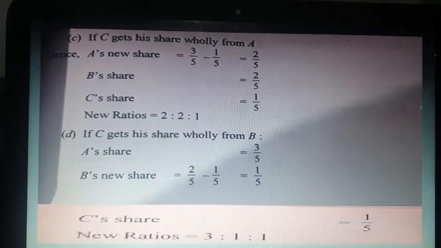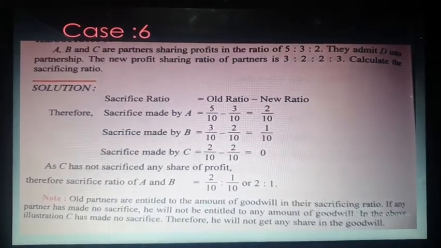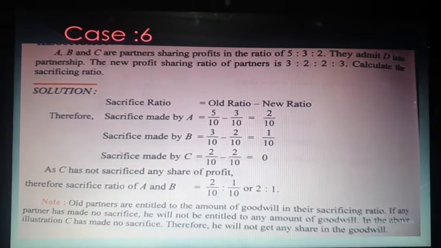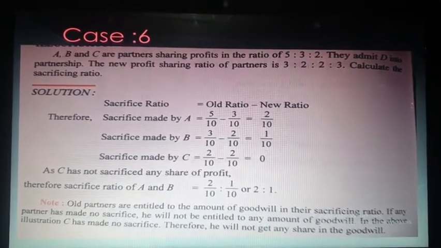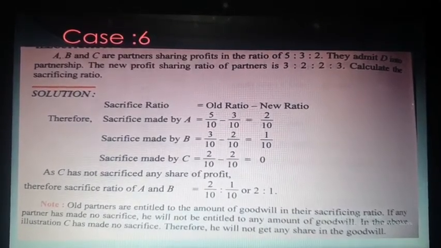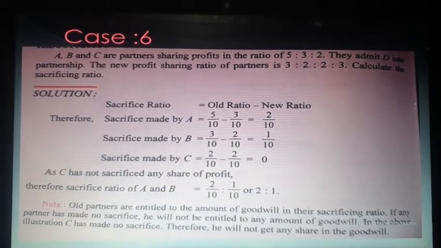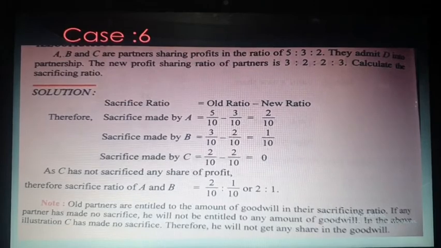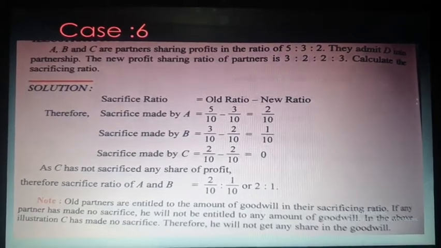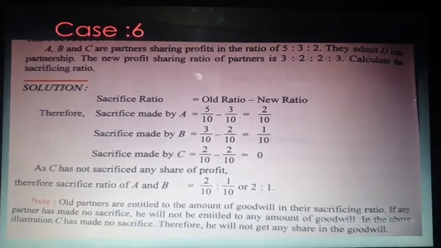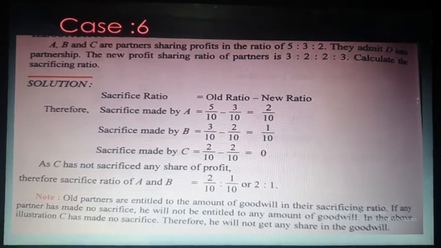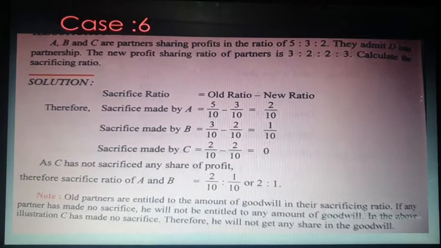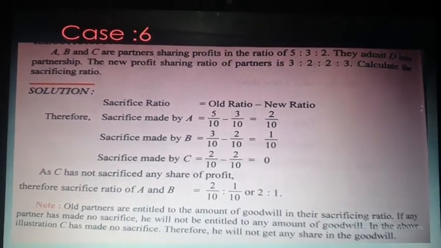Now move to case number 6. This is a very simple case. A, B and C are partners in the ratio of 5:3:2. They admitted D as a new partner. The new ratio of the partners is 3:2:3. Calculate the sacrifice ratio. So in this case, there is no need to calculate the new ratio. Why? Because the new ratio after the admission of D is already given in the question.